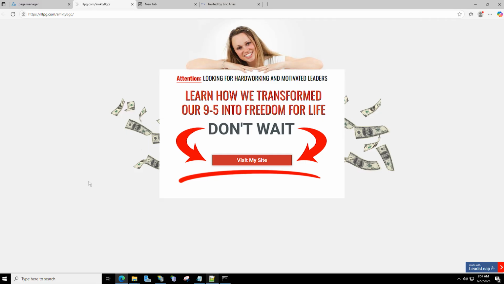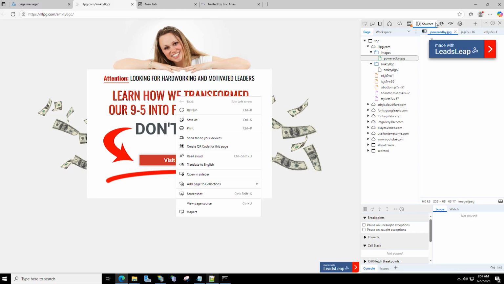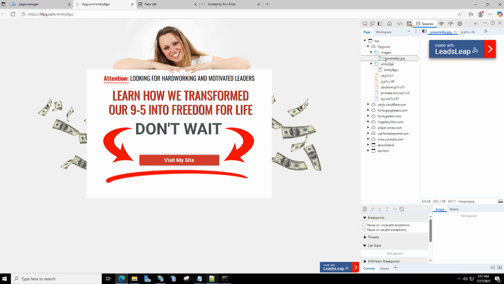So what I'm going to do is press Control-Shift-I, and that brings up the inspect element. You could also right click and just click inspect and it'll do the same thing. Usually it'll load here, but for my purposes, because I've already done this before, what you want to do is go up here to sources with a little bug on it. Click that. Now, go down to the funny name here. And if you notice, it says content unavailable, resource was not cached, meaning that it's never really seen this page before and it doesn't really have the code on it.